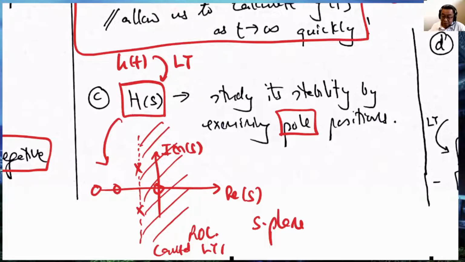So as long as the pole is on the left hand side of the imaginary line, or I should say all the poles are, and the region of convergence covers the imaginary line, then it is stable. We'll give you the details why later on.